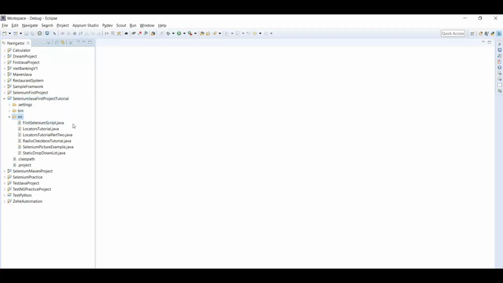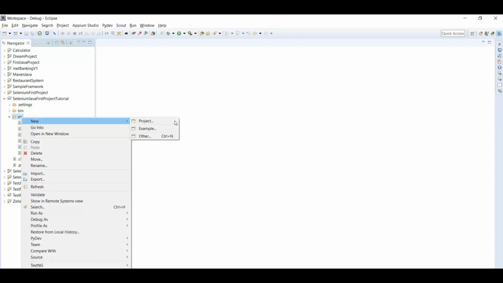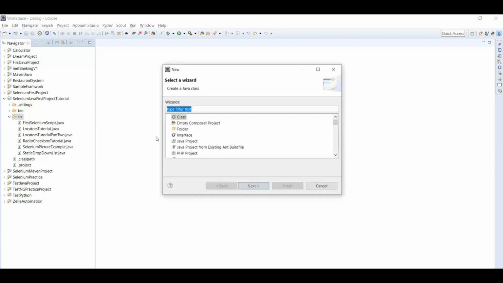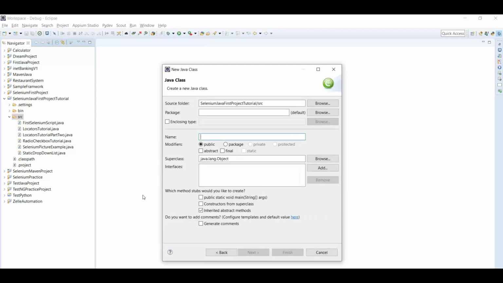So let's just start. First of all, let us create a class. So Java class we are going to create, actions class. So action class event is the name of our program.